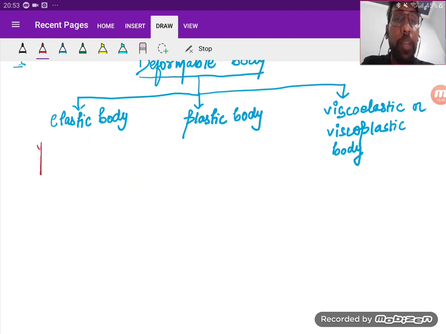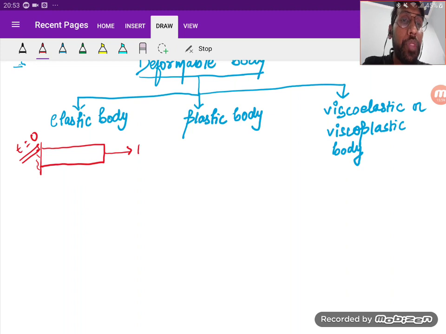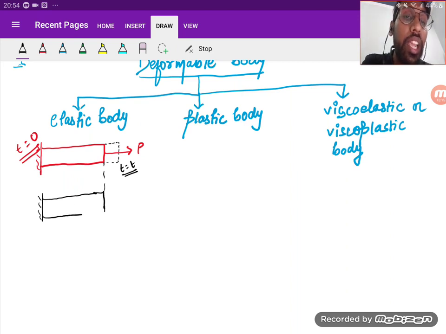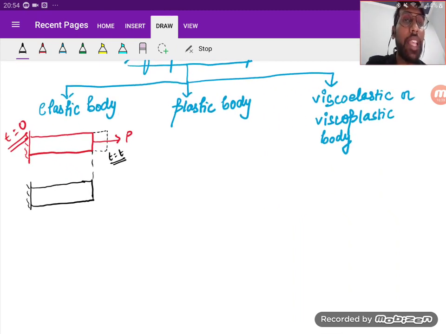See, if I say there is a body, this is at t is equal to 0, which I haven't applied any load till now. Okay, now I apply a load P, due to which some deformation I can observe till time t. Now if I remove the load, if the material regains its original position after removing the load, then we say that the body is elastic body.